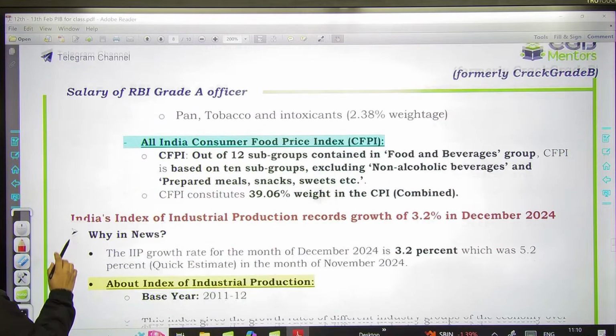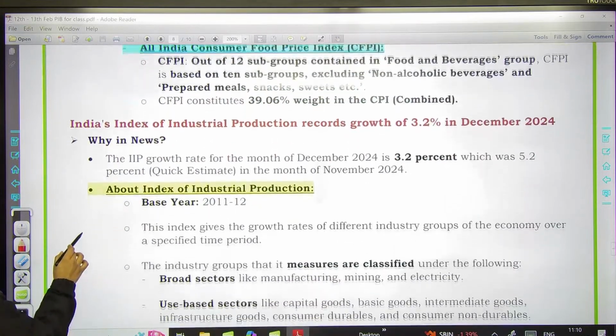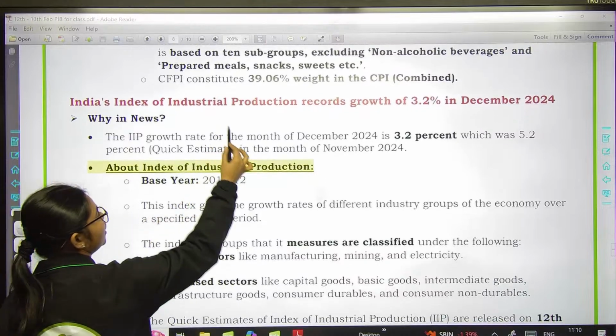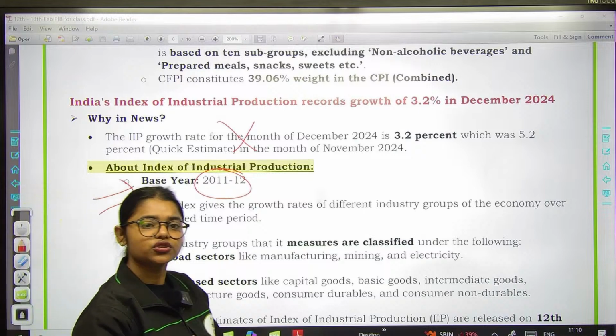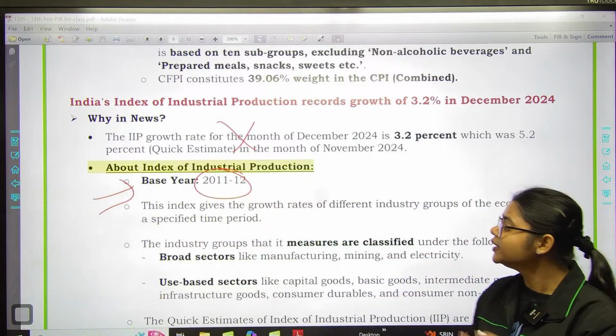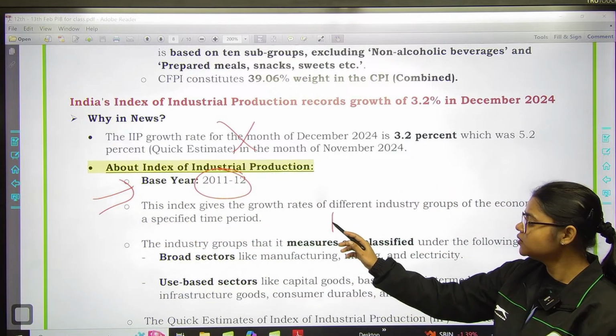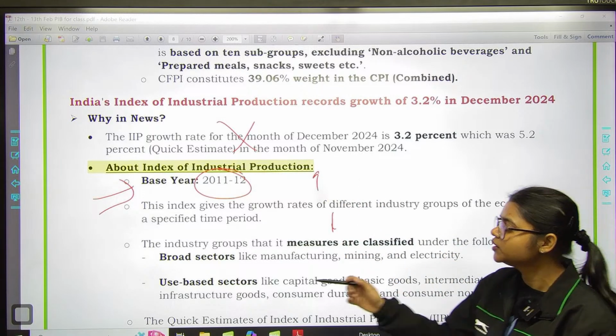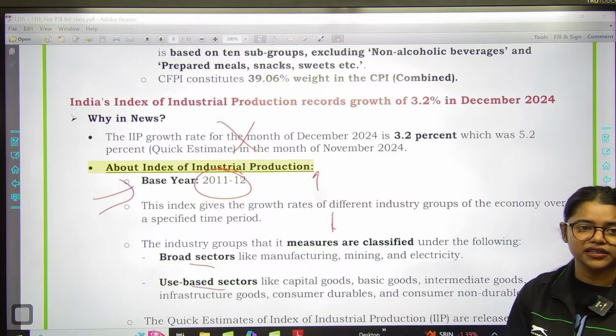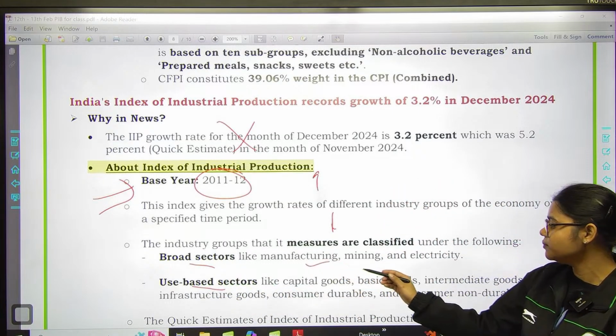Now the next is India's index of industrial production. Again the same thing applies here as well, that you don't need to do the monthly data, but we have to do the static data. So the base year of this particular index is 2011-12, and the industry groups that is measured in this particular index is classified into 2 groups, broad sectors and use-based sectors. And in broad sectors we have manufacturing, mining and electricity.